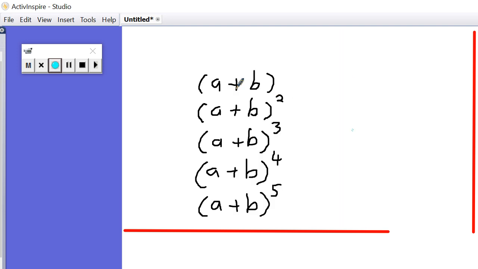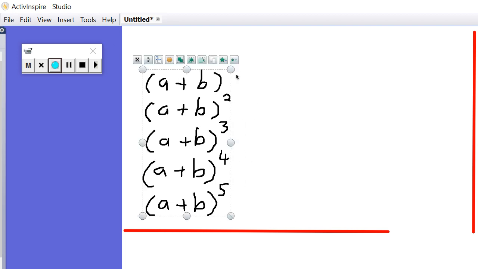So what I've got here is something you might find familiar. They're called binomial products. They're binomial because there's two. Here's my apple and banana again. Now I'm just going to slightly shift this and add something. We can see a pattern here. 5, 4, 3, 2. Well, this must be 1. Let's change back to black.